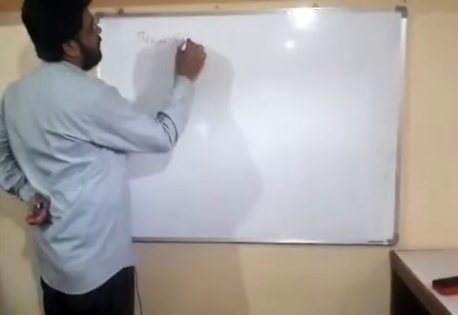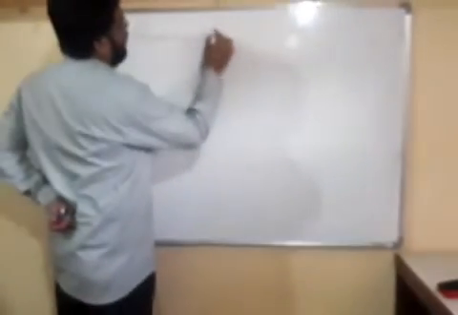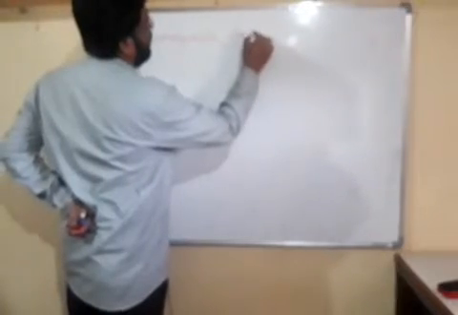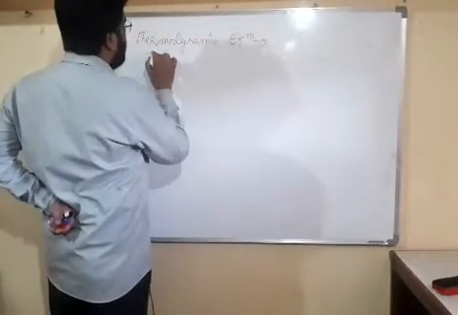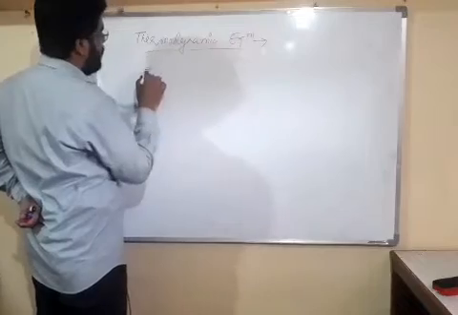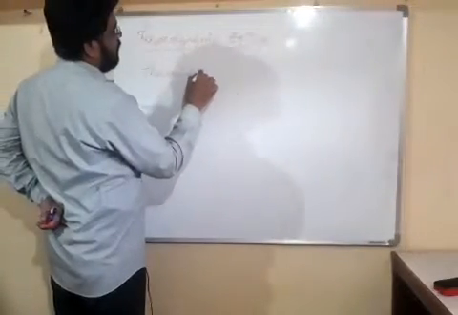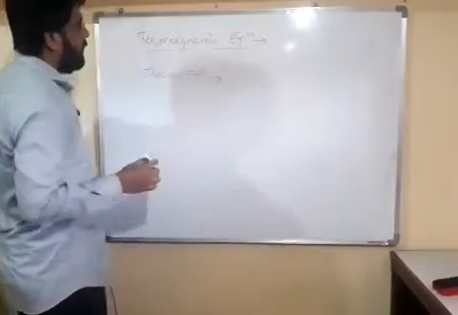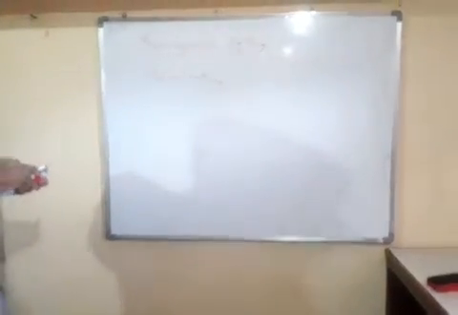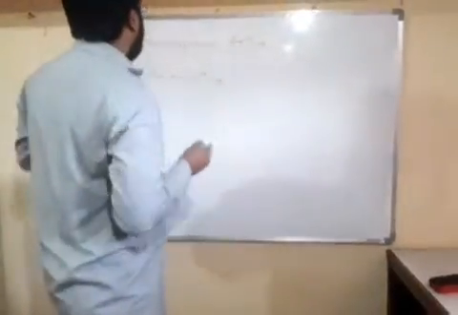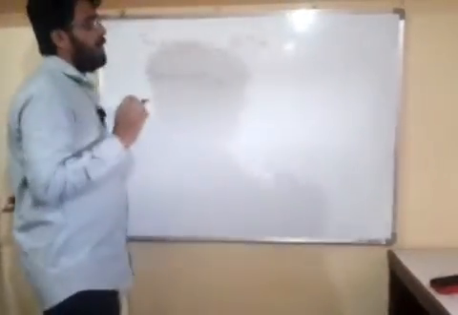Thermodynamic equilibrium is different from thermal equilibrium, and we will learn the difference here. So what is thermodynamic equilibrium?